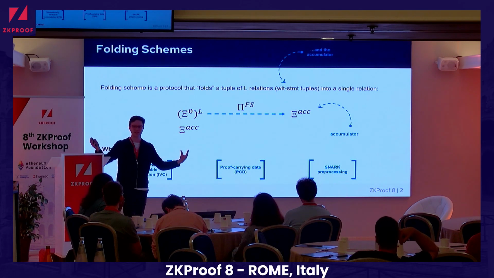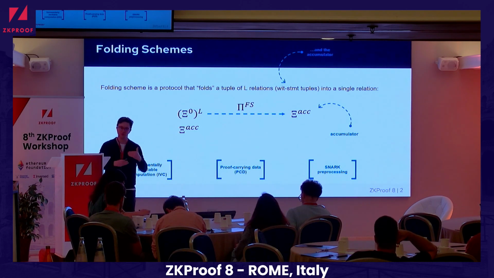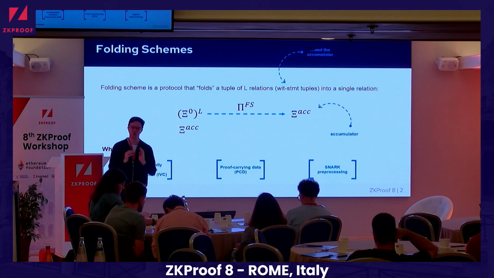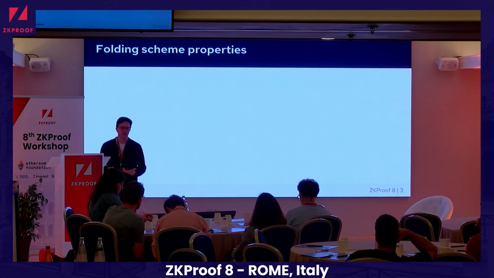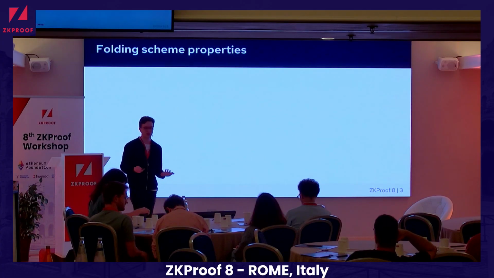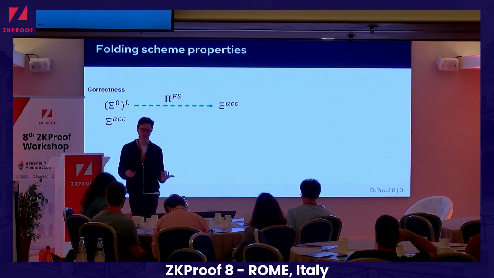So we have some gigantic statement that we don't want to apply our SNARK on, but first we may want to fold it a little bit to reduce the size and then apply our SNARK. And what are the properties of the folding scheme that we care about? So, of course, it has to be correct. We care about completeness of the protocol.